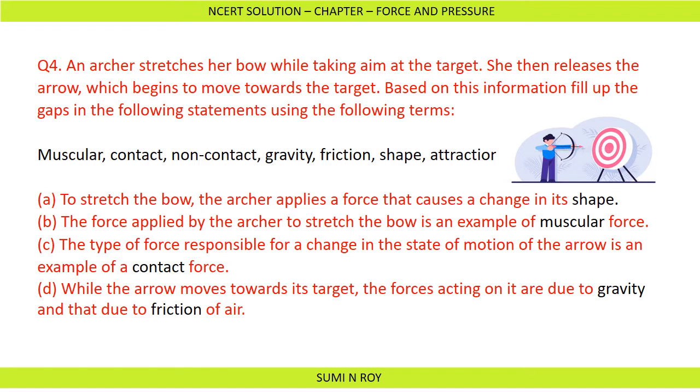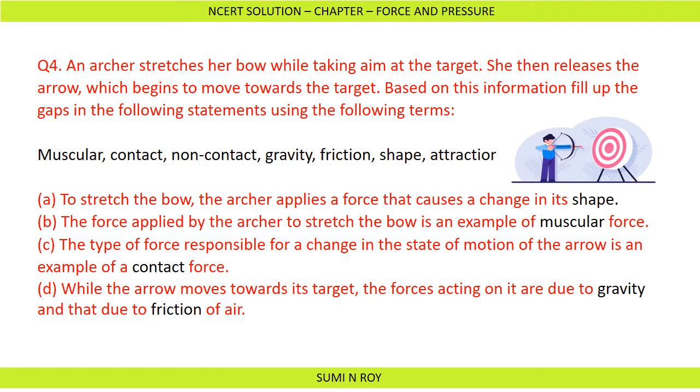Next, the type of force responsible for a change in the state of motion of an arrow is an example of contact force. Here it is contact force because there is a physical contact between the arrow and the archer who is releasing it.